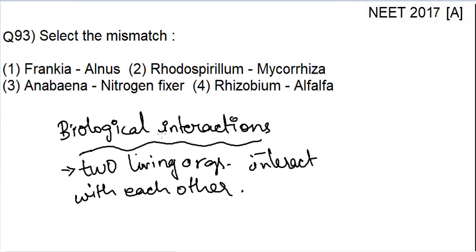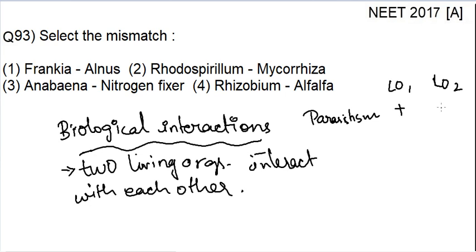For example, there is parasitism, the most common type. This is living organism 1, this is living organism 2, both interacting with one another, where one is getting benefited out of this interaction and one is getting harmed.